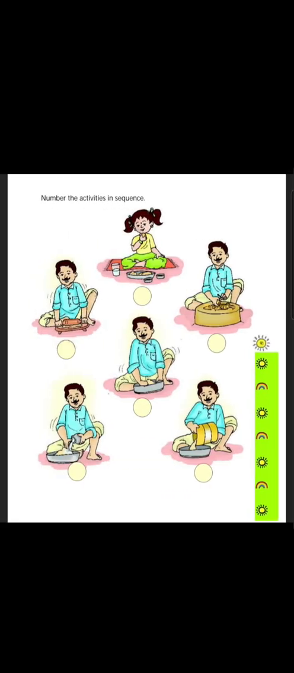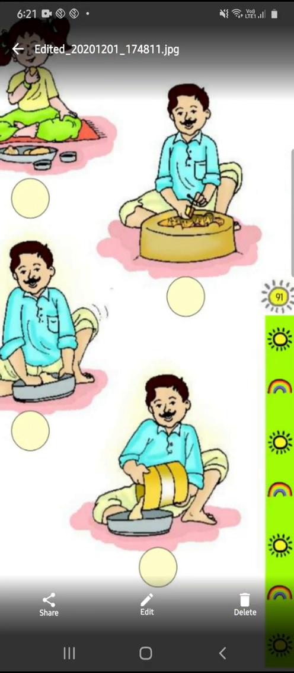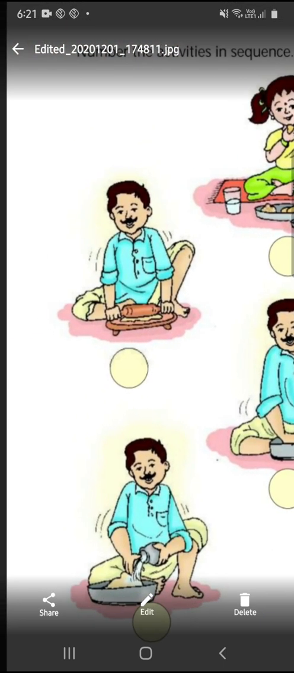Okay, the next one, number the activities in sequence. So what activity is this? This is kneading. What do you mean by kneading? Kneading means பிசையிறது. What are they kneading here? மாவு. Okay, they are kneading dough for chapati. First one, for that what do we have to do? We have to put the flour in the vessel. The next one, after that we have to add some water.